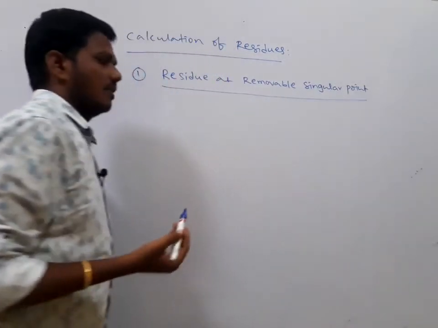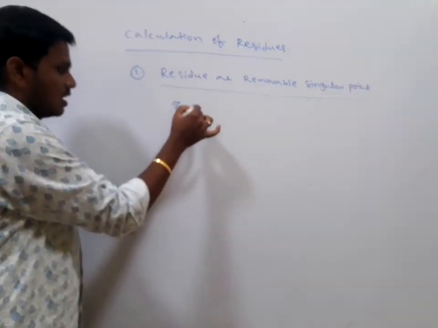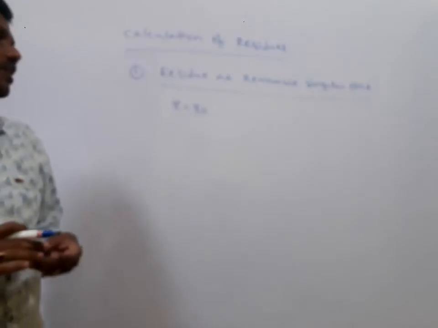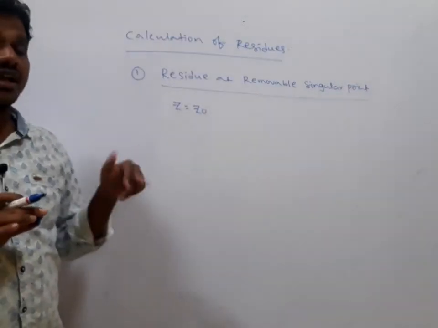I will give the direct formulas, and I will provide the notes also, no problem at all. Suppose z equal to z naught is an isolated singular point, or a removable singular point. The singularity can be removed.